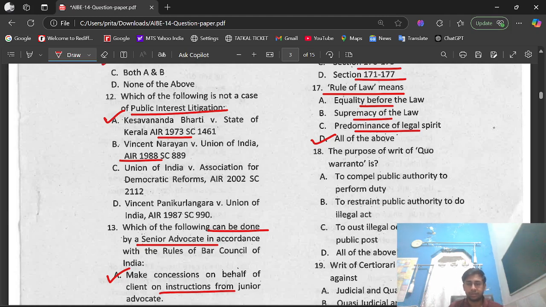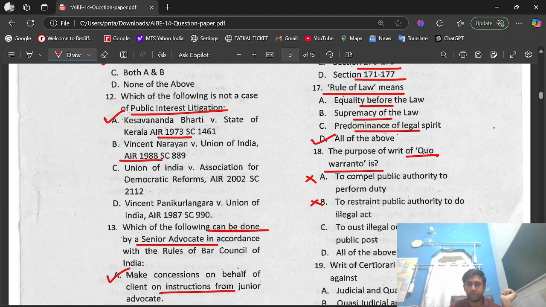Question number 18. The purpose of writ of quo warranto is option A, to compel public authority to perform duty. Option B, to restrain public authority to do illegal act. Option C, to oust illegal occupant of public post.